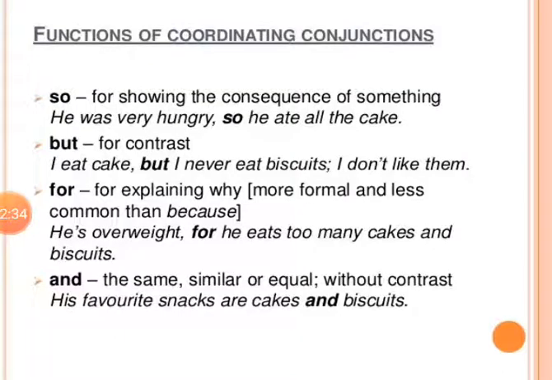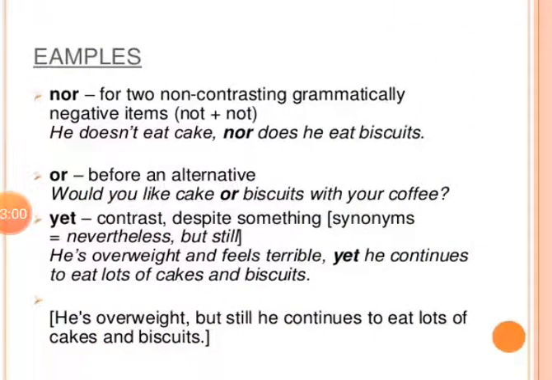The functions of coordinating conjunctions, kindly go through them. So, where is so used? To show the consequence of something, the result of something. But is used for contrast. For is used to explain why, the reason. And is used for the similar, same, or equal thing. Is that clear? Nor is used for contrast. Or is used for an option, an alternative. Yet is used for contrast.